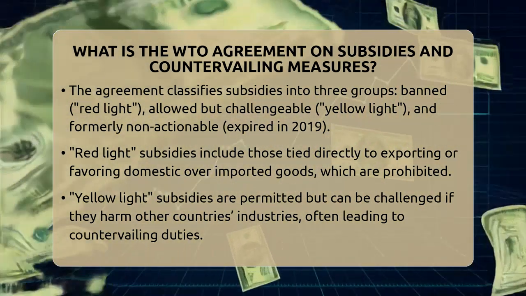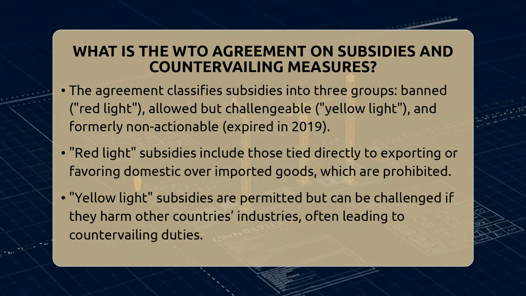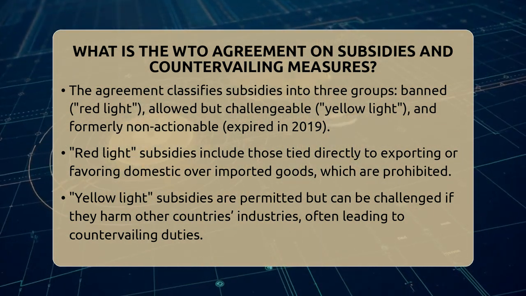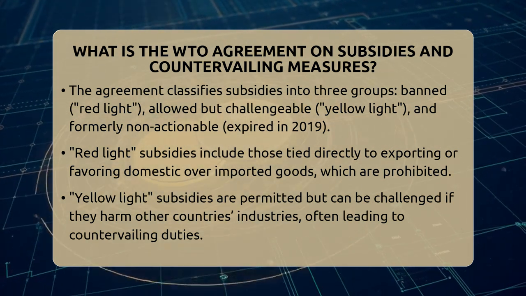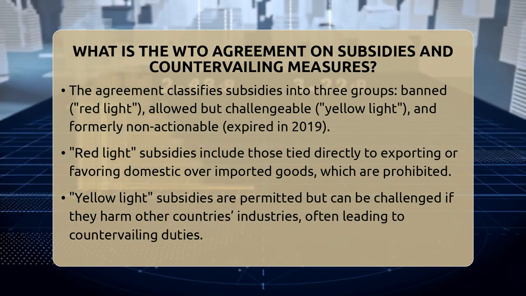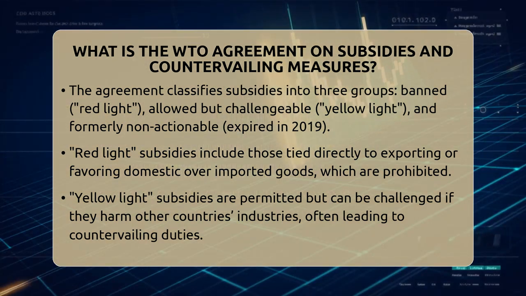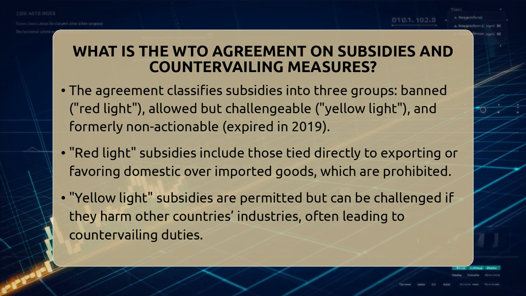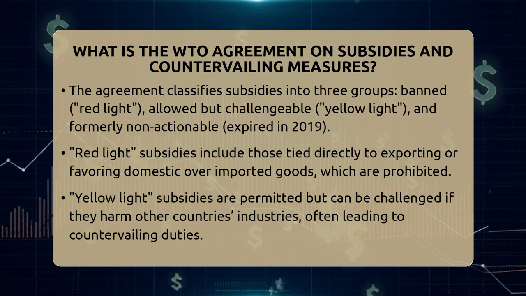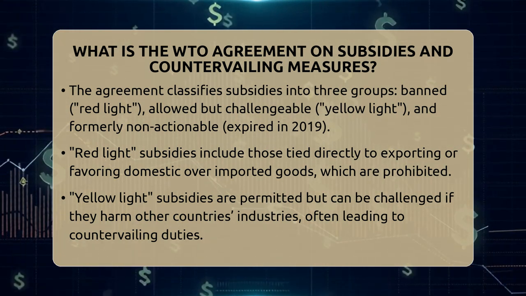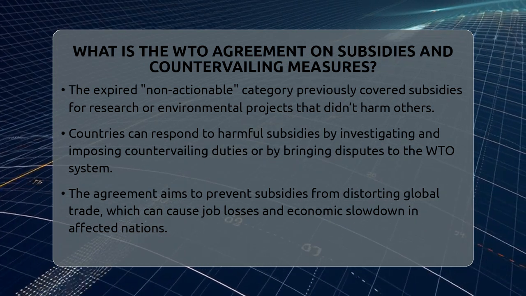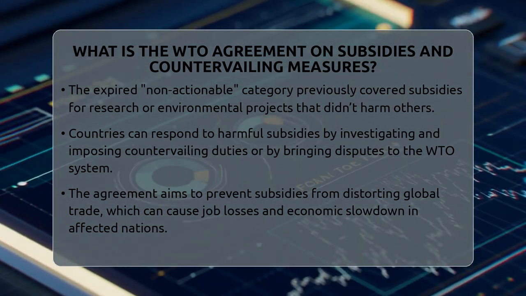The first group includes subsidies that are outright banned. These are called red light subsidies. They include subsidies tied directly to exporting goods or using only domestic products instead of imports. The second group covers most other subsidies, called yellow light subsidies. These are allowed but can be challenged if they harm other countries' industries. If a country believes a subsidy is unfair, it can impose a countervailing duty, which is a special tariff designed to offset the subsidy's advantage.